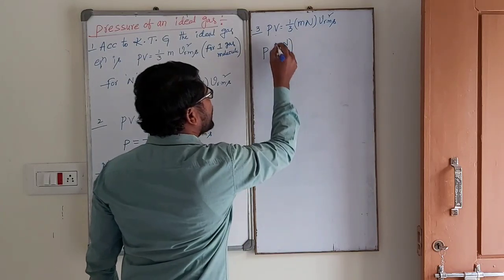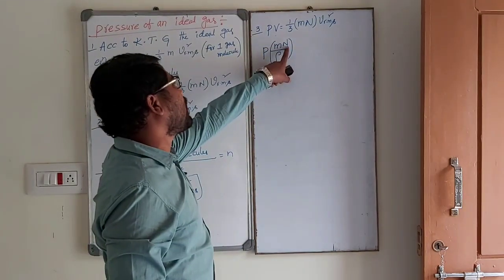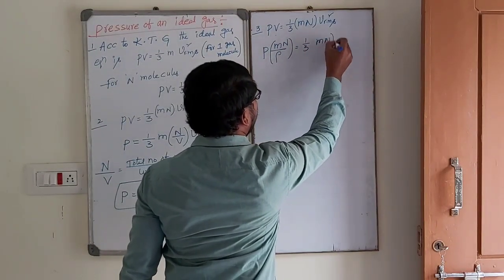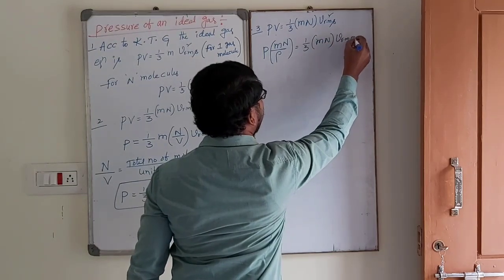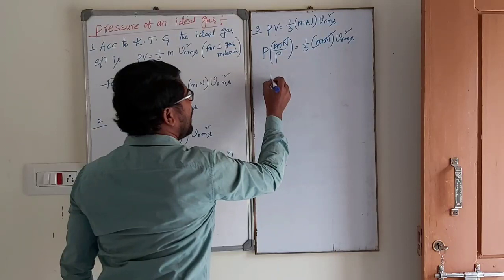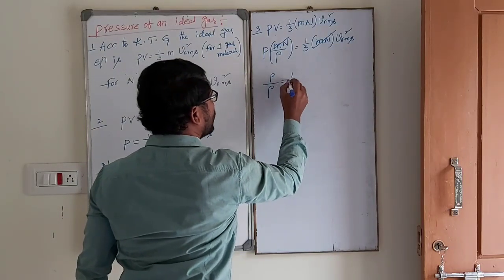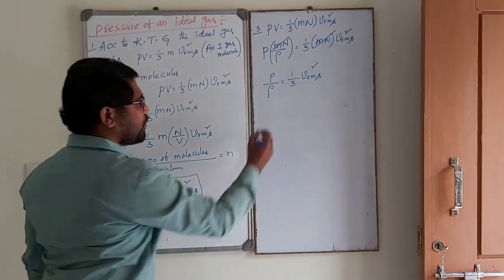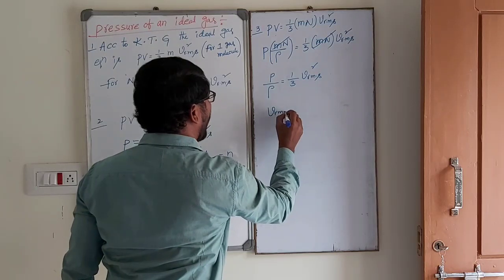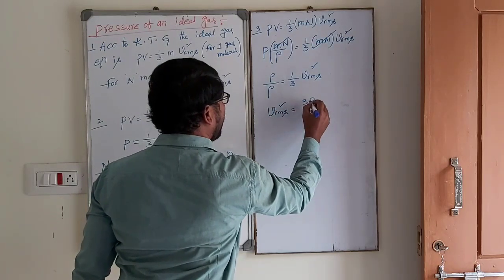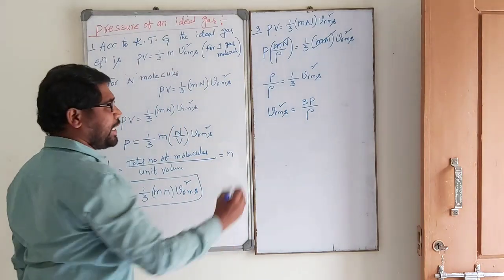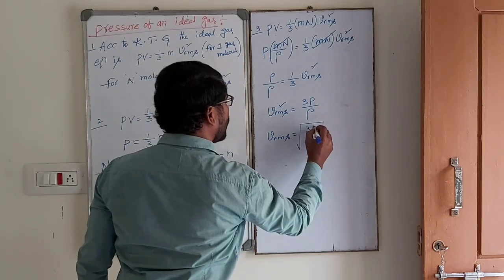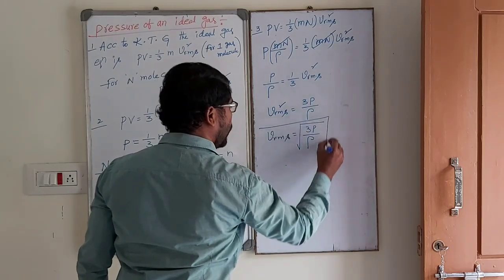So mass of total number of molecules, mN, by density is equal to 1 by 3 mN into VRMS square. mN is cancelled. P by rho is equal to 1 by 3 VRMS square. So from this equation, VRMS square is equal to 3P by rho. Again, VRMS, the RMS velocity of a gas molecule, is equal to root over 3P by rho.